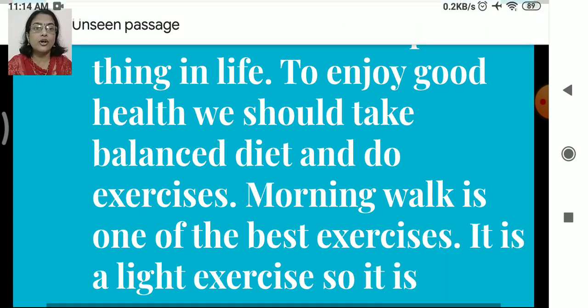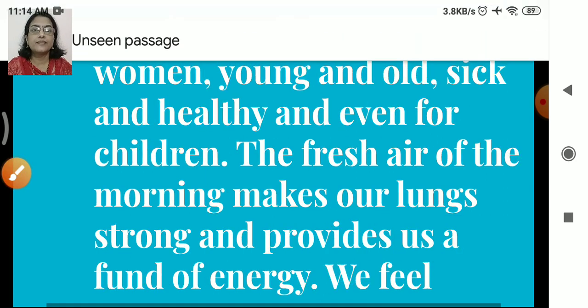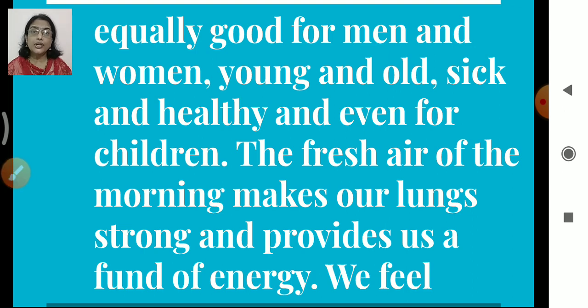Let's move on. So it is equally good for men and women, young and old, sick and healthy, and even for children. The fresh air of the morning makes our lungs strong and provides us a fund of energy.